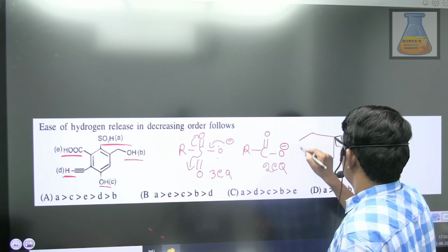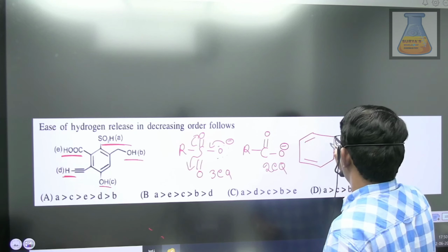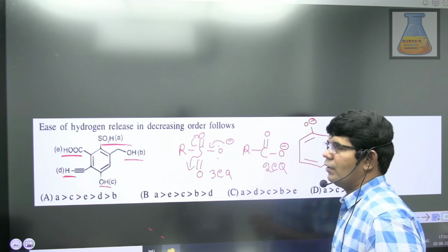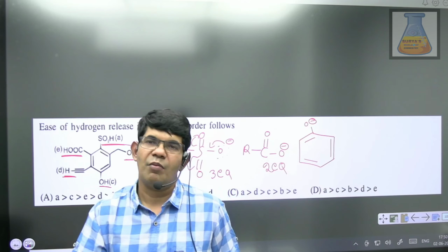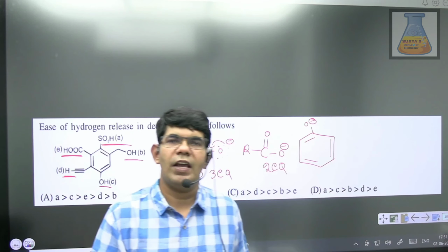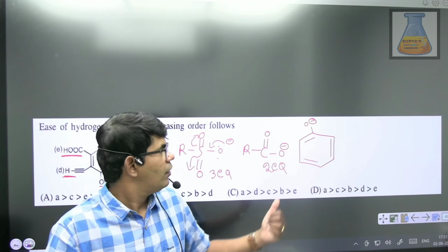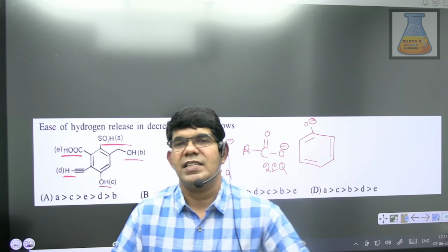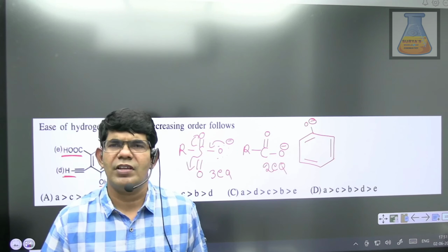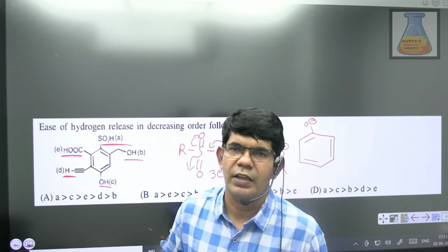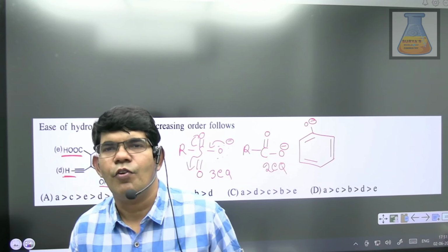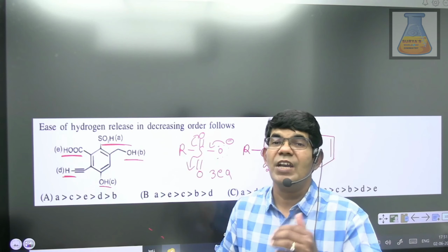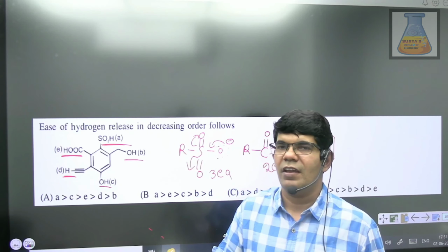No doubt, the phenoxide ion will have more resonating structures than the sulfonate ion and carboxylate ion, but even then it is a less stable anion. Why is the phenoxide ion less stable than carboxylate and sulfonate? Because the phenoxide ion has unequally contributing resonating structures.